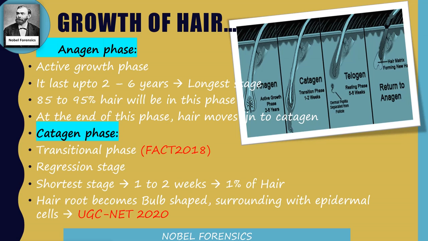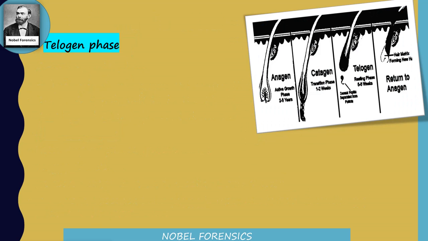This is a recent previous question in UGC NET 2020. The bulb shaped root was observed in which of the following growth cycles of hair? Answer is the catagen phase.